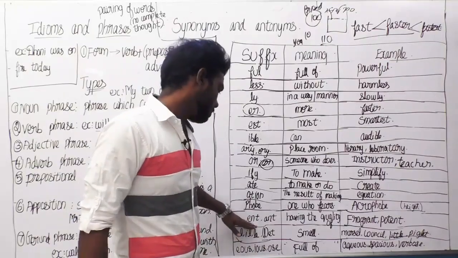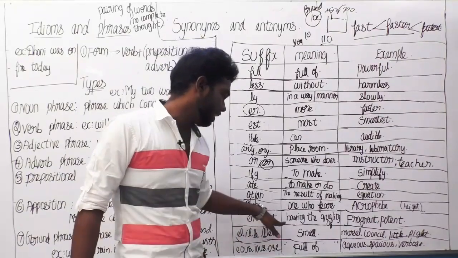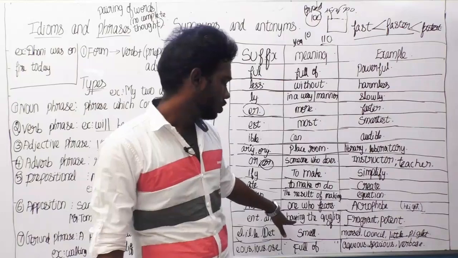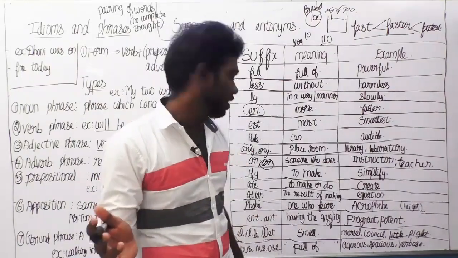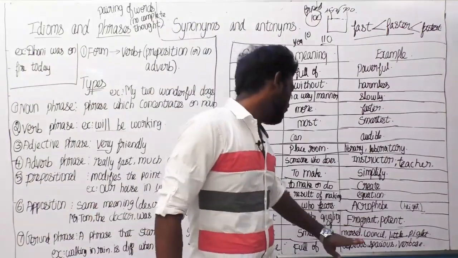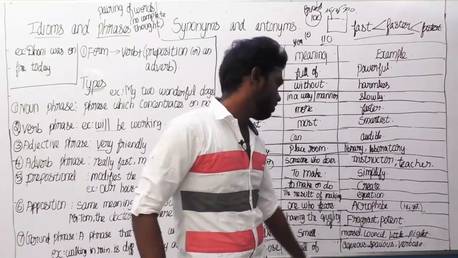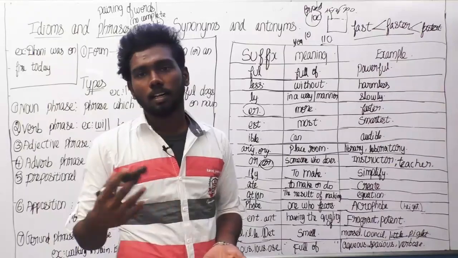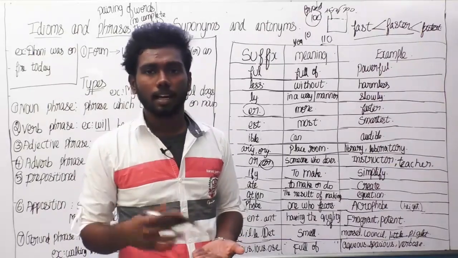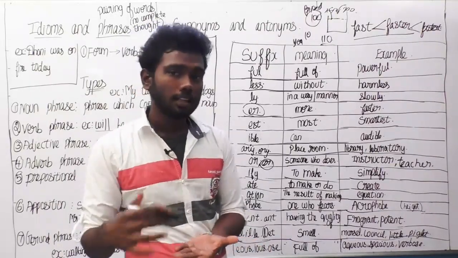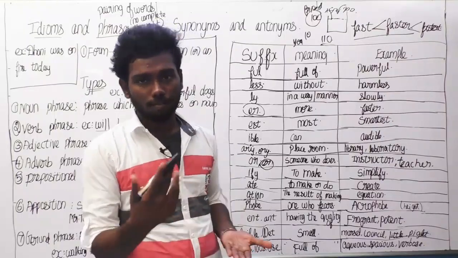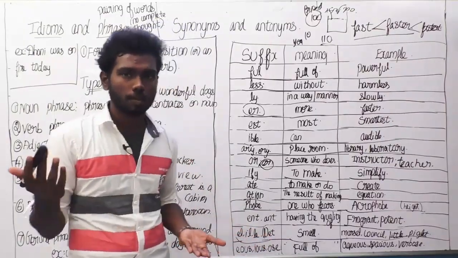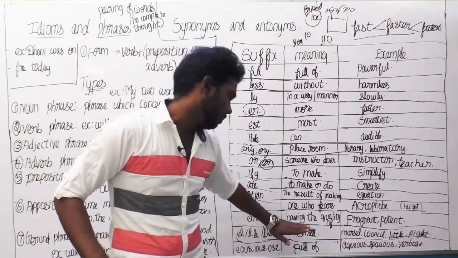The next thing is the suffix ending with ent or ant. So, the meaning is having the quality of. The examples are fragrant, potent. Fragrant, what do you mean by fragrant? Pleasant smell. Fragrant, ant means having the capability of producing a pleasurable smell.